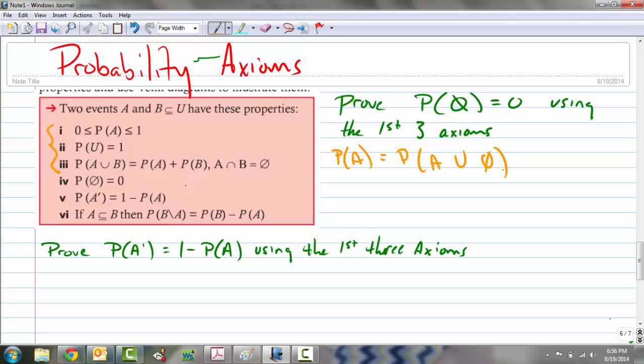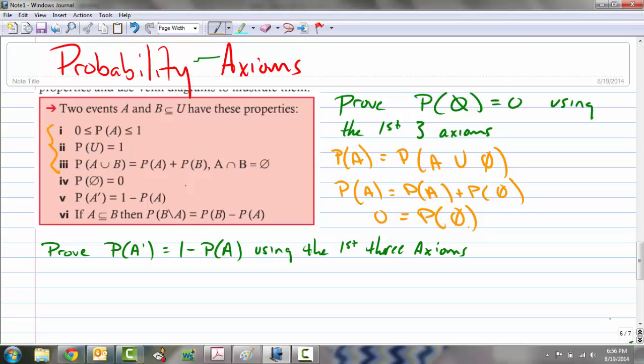And since set A and the empty set don't have anything in common, that is, we have this condition being satisfied right here, A intersect B is the empty set, we can apply axiom number 3 and say that our probability of A is now equal to the probability of A plus the probability of the empty set. And if we simply subtract the probability of A from both sides, we get that 0 is the probability of the empty set. There we go. There's our fourth property in that list.